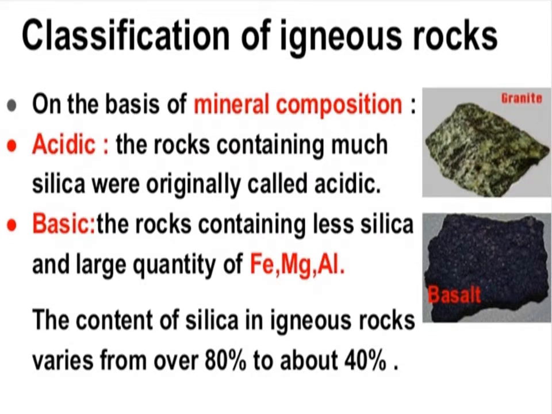Classification of igneous rocks. Igneous rocks are classified on the basis of mineral composition and on the basis of region. On the basis of mineral composition, they are divided into acidic and basic rocks. Acidic rocks contain a large quantity of silica, and basic rocks contain less silica and a large quantity of iron, magnesium and aluminium. The example of acidic rock is granite, and the example of basic rock is basalt. The content of silica in igneous rocks varies from over 80% to about 40%.